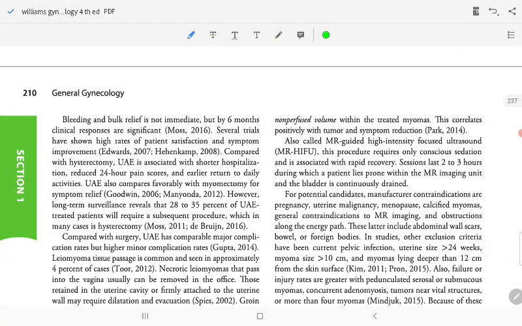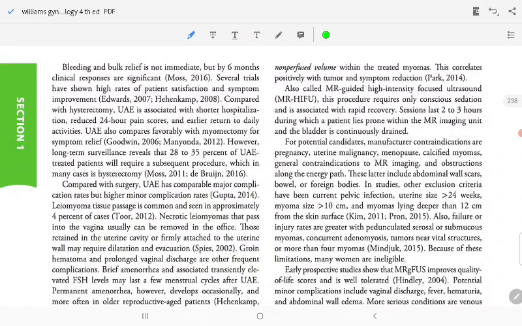Bleeding and bulk symptom relief is not immediate, but by 6 months clinical responses are significant. Several trials have shown a high rate of patient symptom improvement. Compared with hysterectomy, uterine embolization has shorter hospitalization, reduced postoperative pain scores, and earlier return to daily activity. Uterine embolization also compares favorably with myomectomy for symptom relief. However, long-term surveillance reveals that 20 to 30% will require a subsequent procedure, in many cases hysterectomy.